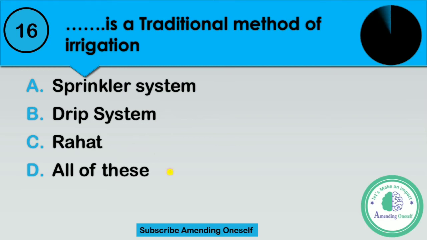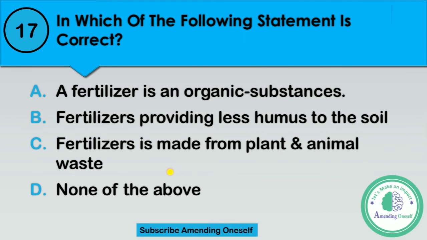Time's up. Question number 17. Which of the following statements is correct? I repeat the question. A fertilizer is an organic substance. Option A, a fertilizer is an organic substance.